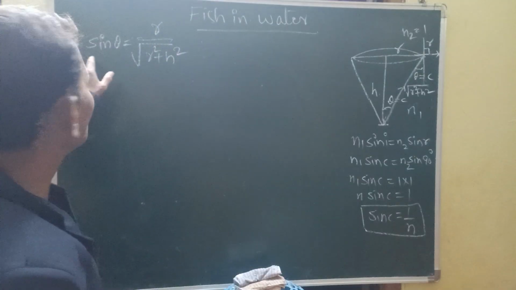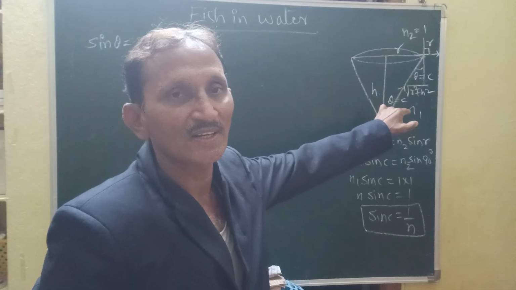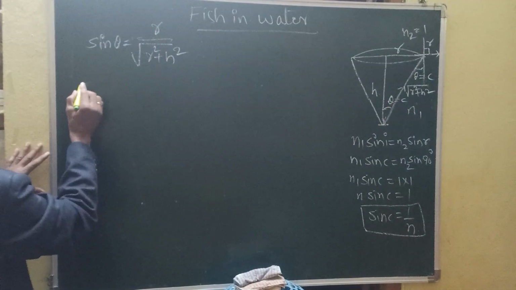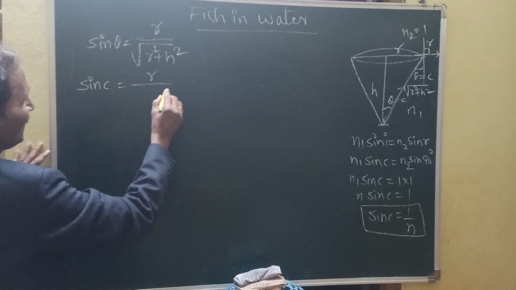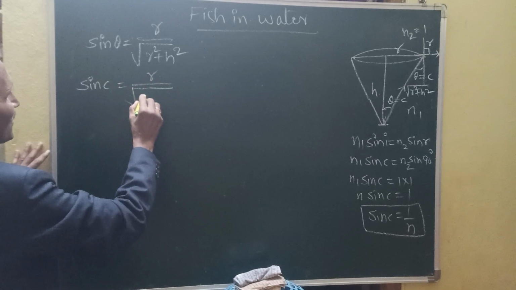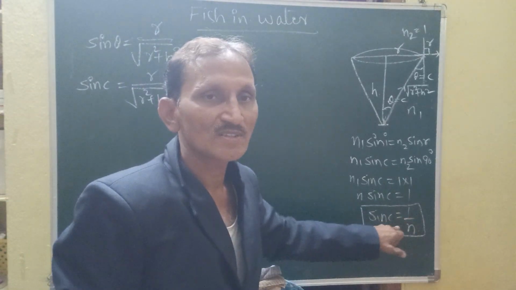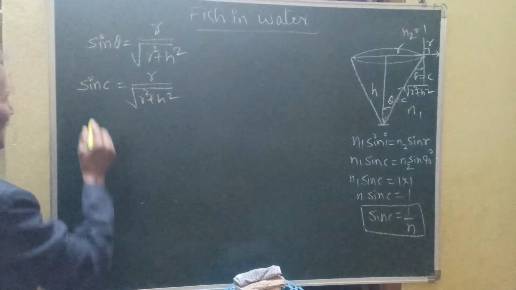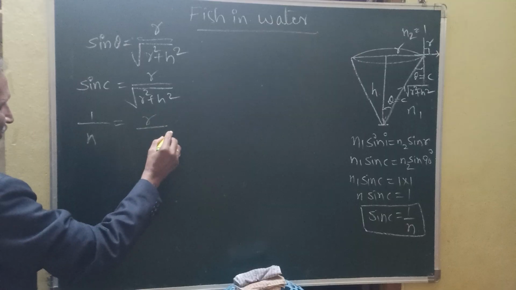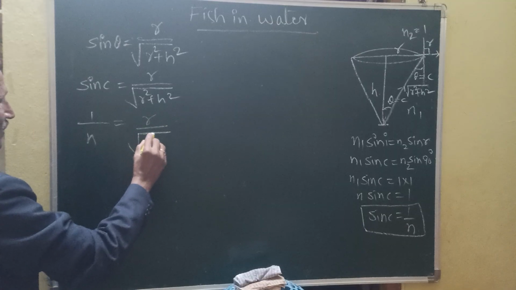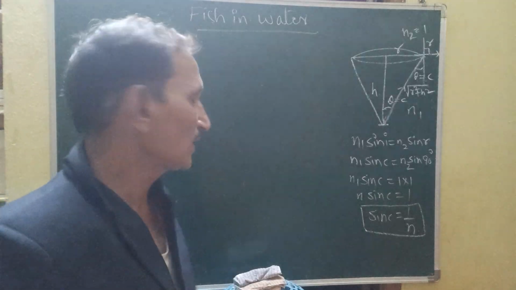So what is sin theta? Theta is called the critical angle. Here we are observing the critical angle. Now sin C is equal to r by under root of r square plus h square. Sin C is 1 by n. What is the value of sin C? 1 by n. So sin C equals 1 by n equals r by under root of r square plus h square.